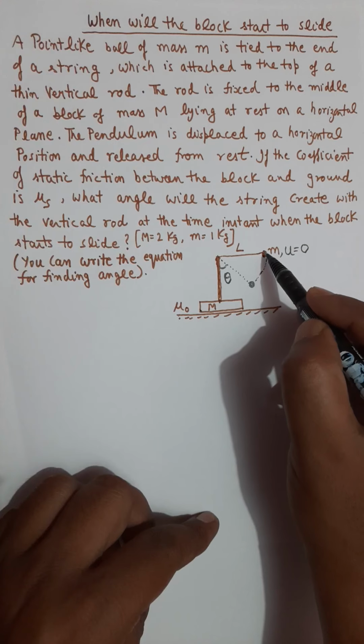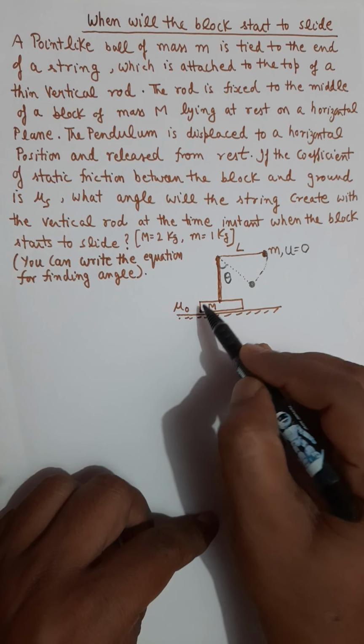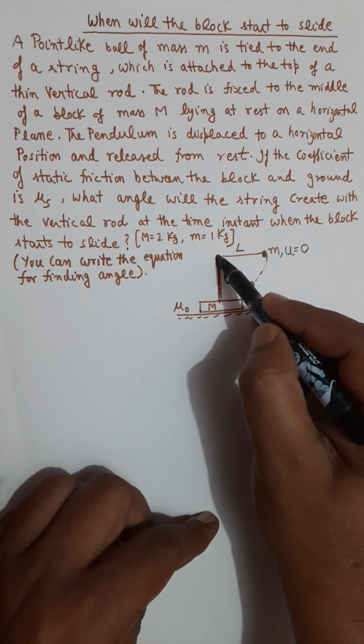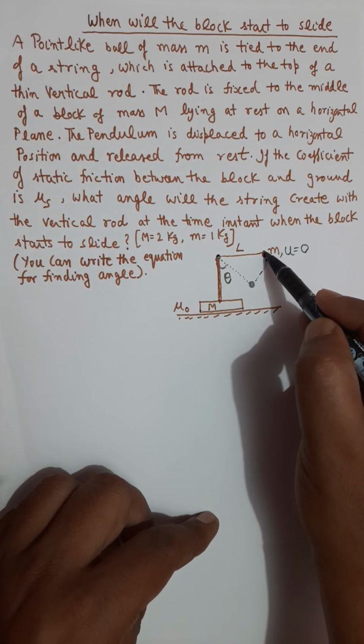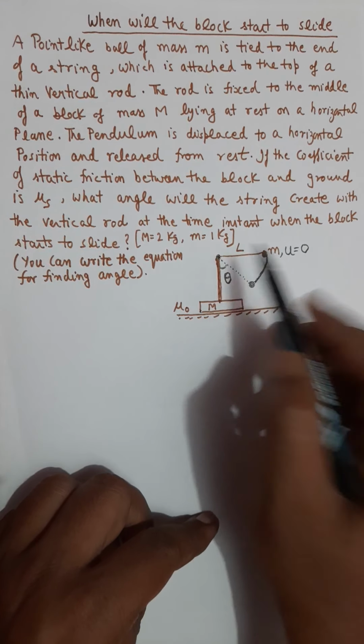Now, by the moment capital M remains at rest, this point is a fixed point. So our small mass m is moving in a circle around a fixed point.